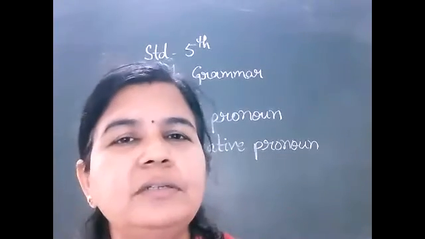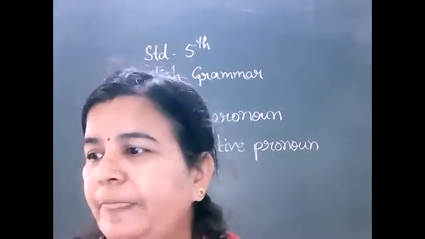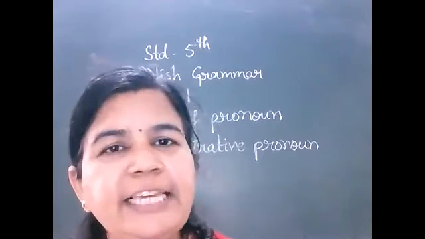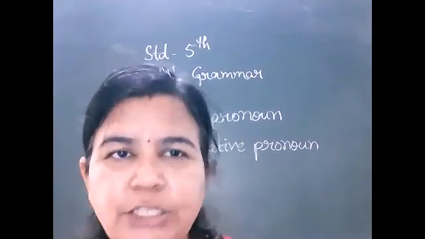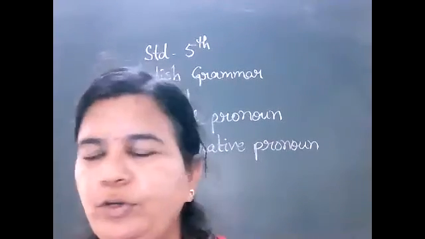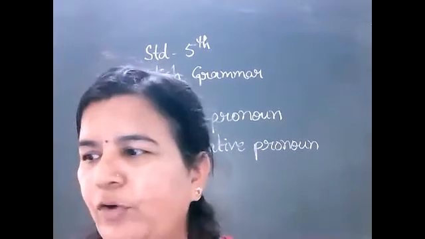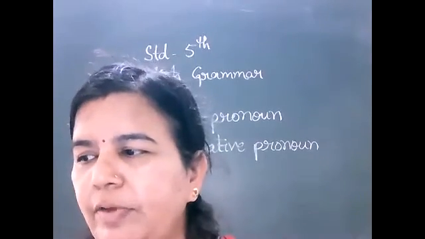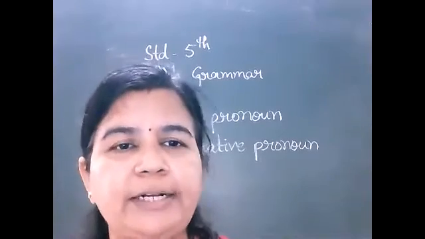Near things: this for singular, and these for plural. Far things: that for singular, and those for plural, right? Always use this for singular and these for plural, and for far away things, we will use that for singular and those for plural.